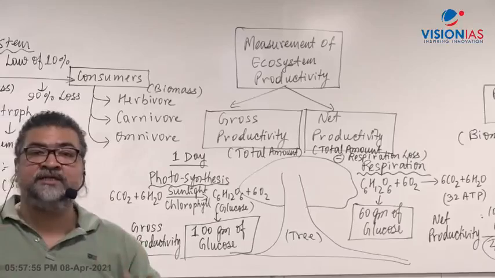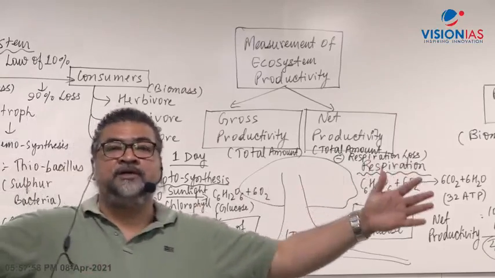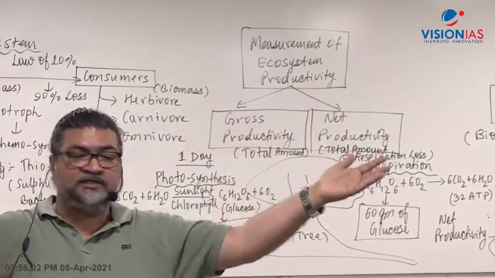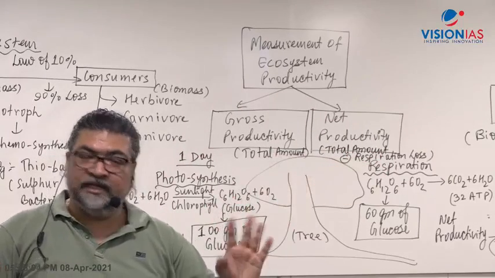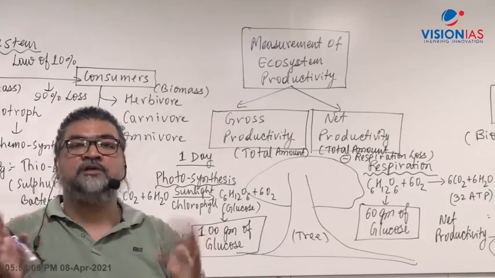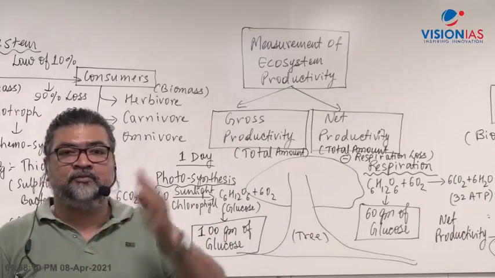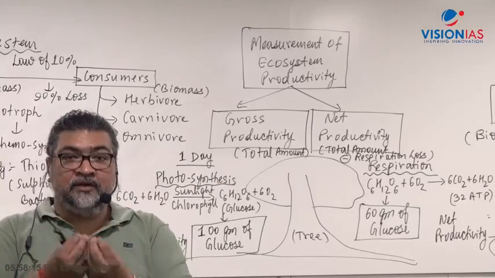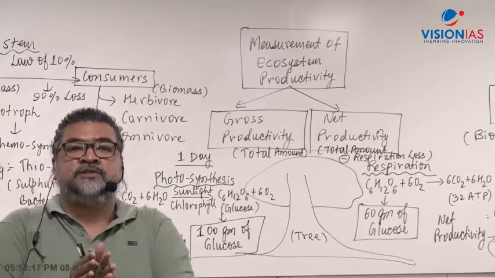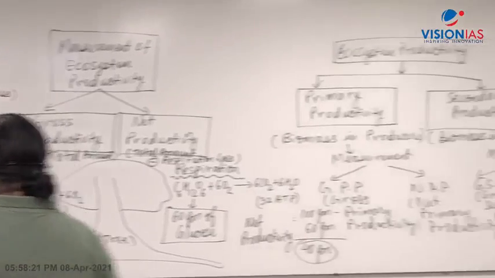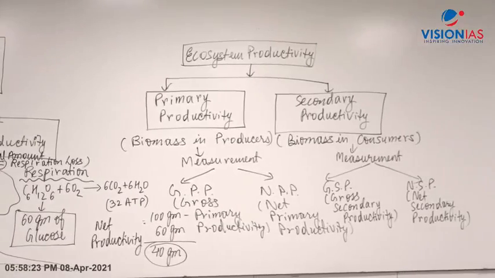And don't go by size, like a tiger or lion looks bigger, or an elephant looks bigger so it has more biomass. It is not like that. An elephant is a herbivore, but it is the largest mammal on the earth. So that is not the way to connect the carnivore with the herbivore. I am talking in terms of energy, when the energy is obtained in the food web: how much biomass is generated, how much energy is given there. This is just the theoretical aspect which I have discussed in the classroom here.